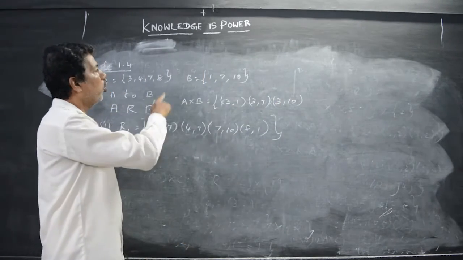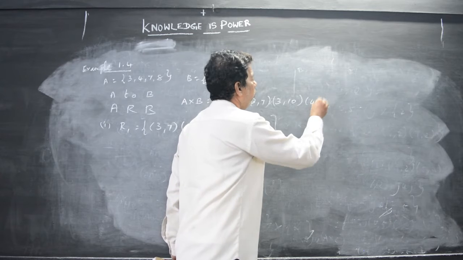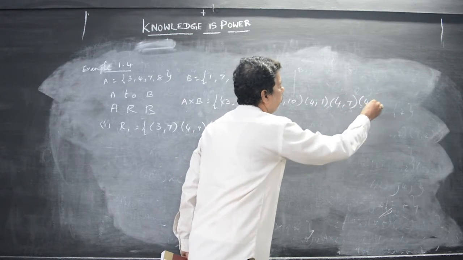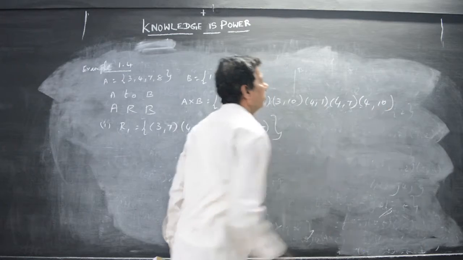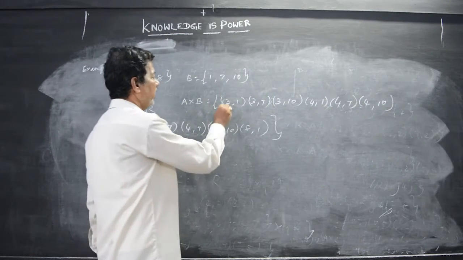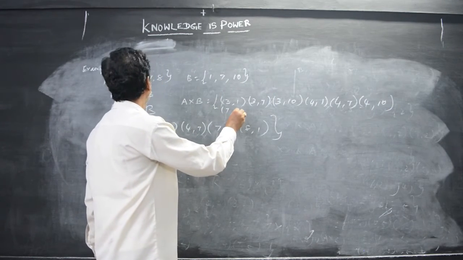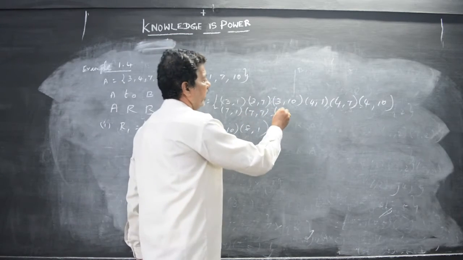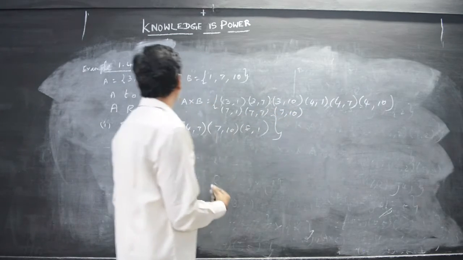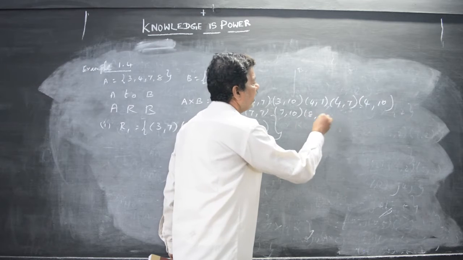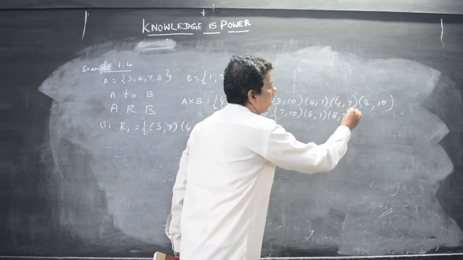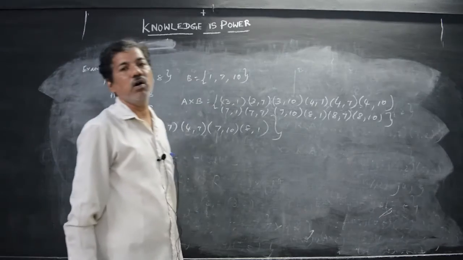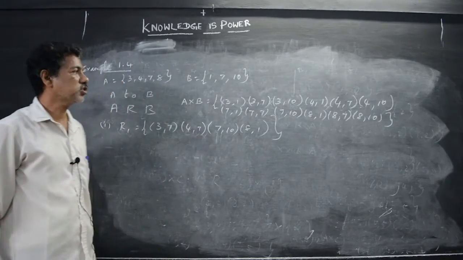Then 4 with all the others: (4,1), (4,7), (4,10). Like that, 7: (7,1), (7,7), (7,10). And last, (8,1), (8,7), (8,10). So this is the answer for A cross B.